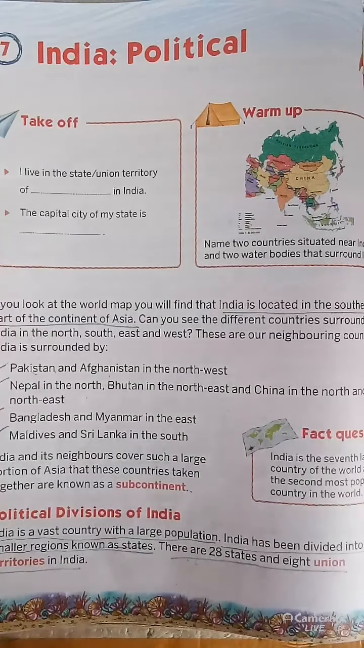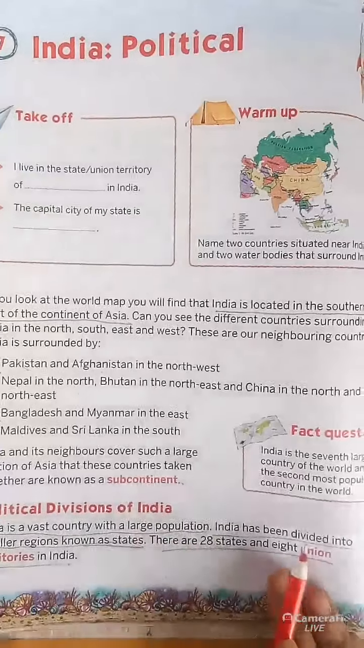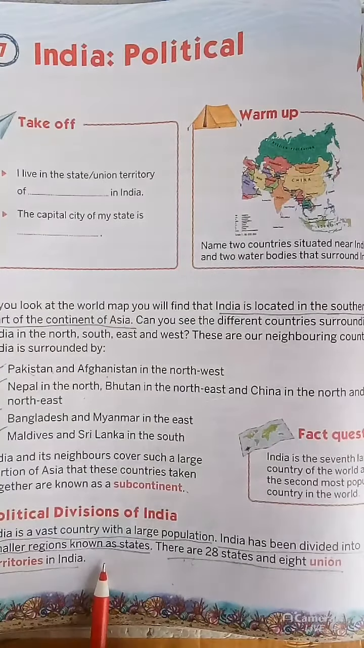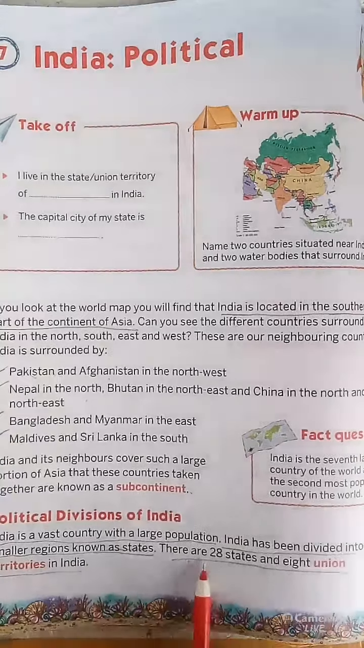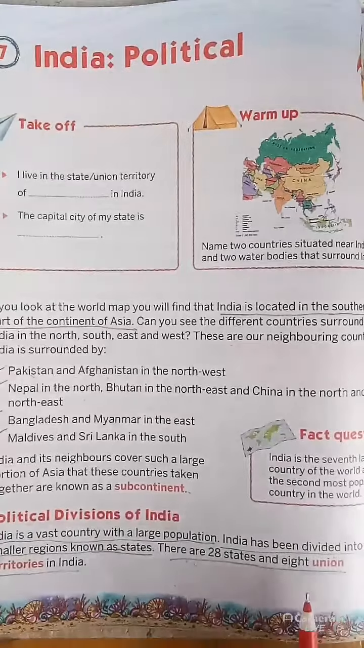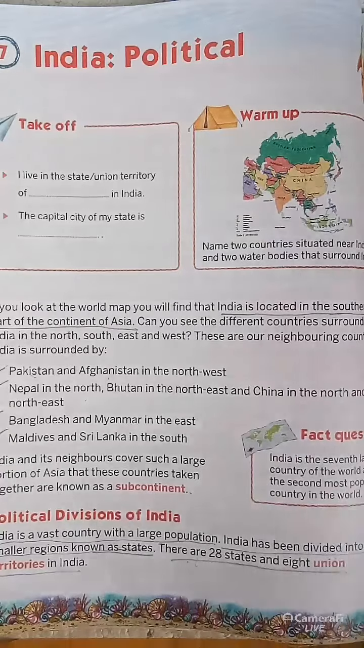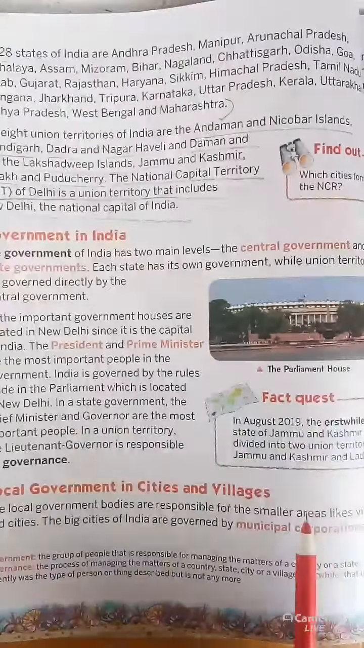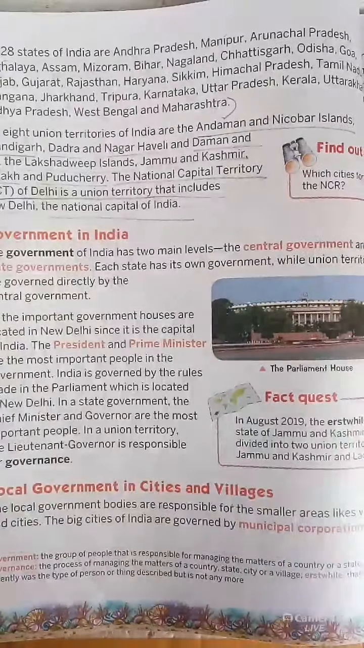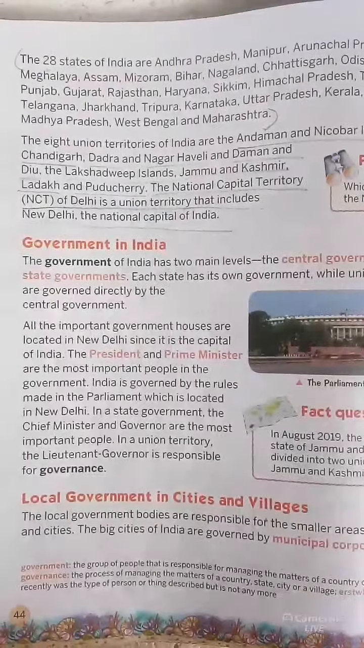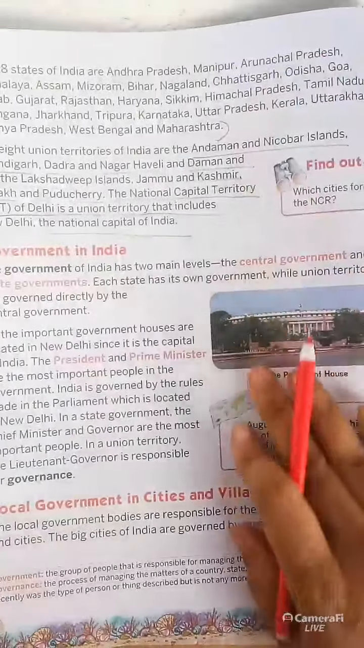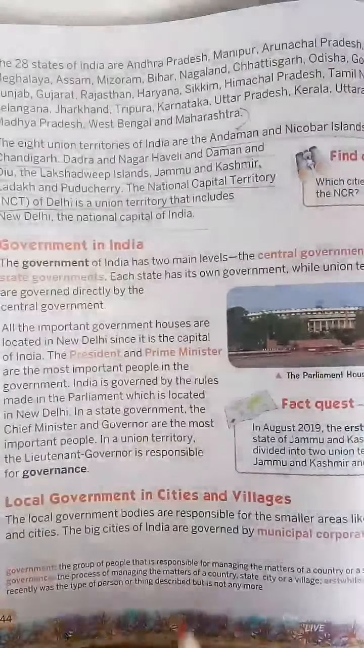Like that only, in India the population is so large, so it was divided into small states. There are 28 states and 8 union territories. Next, let me tell you our states' names. What are India's 28 states?